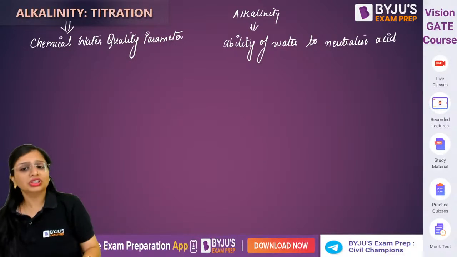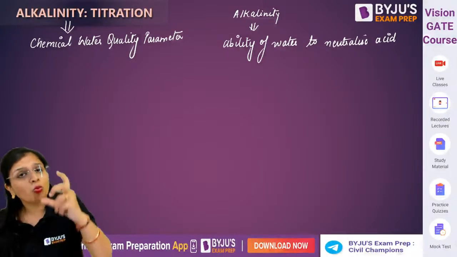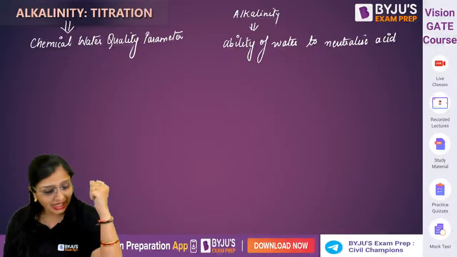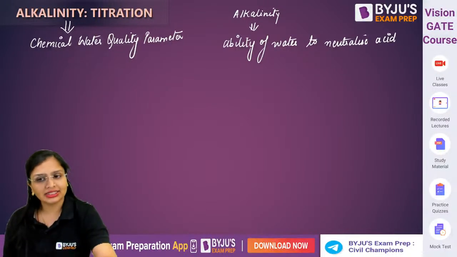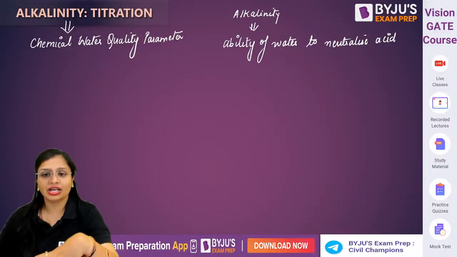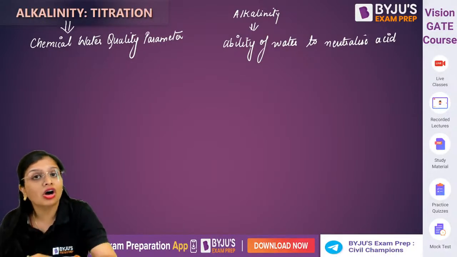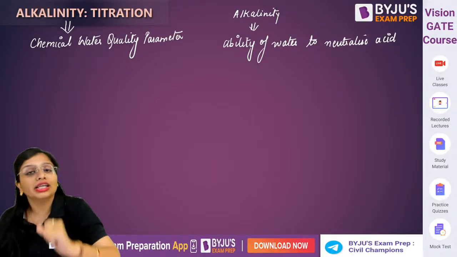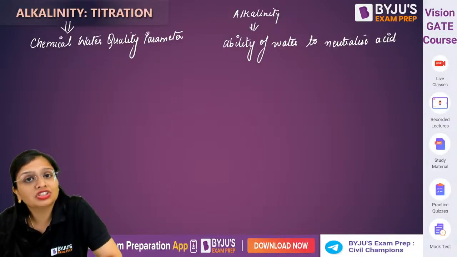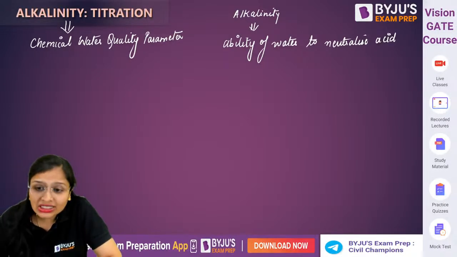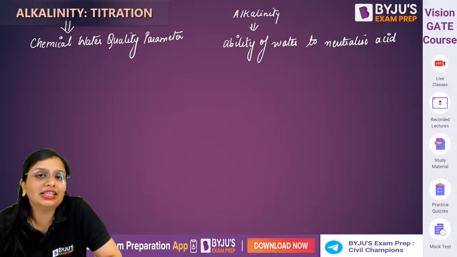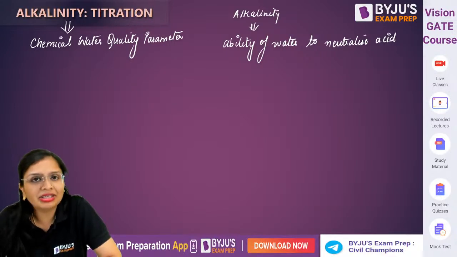But now the question comes: how does the water get that ability to neutralize acid? You told alkalinity is the ability of the water to neutralize the acid, but from where does the water get that ability? The reason is that there are certain ions present in water which are capable of neutralizing the H plus ions. Acid means H plus ions, or you call them hydronium ions.